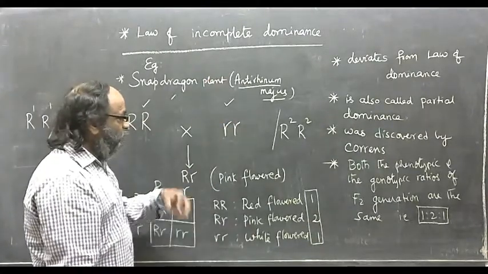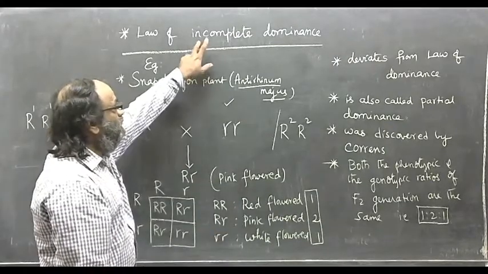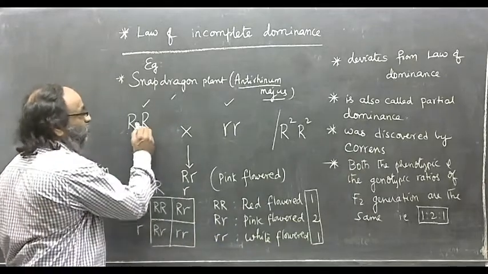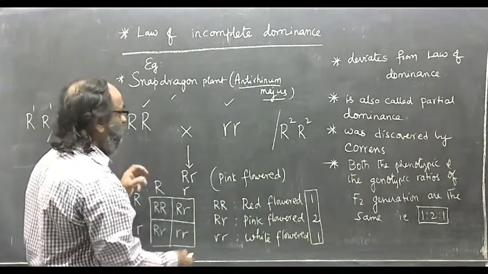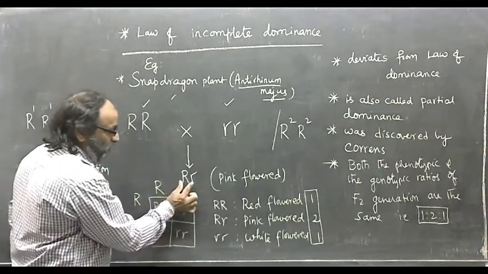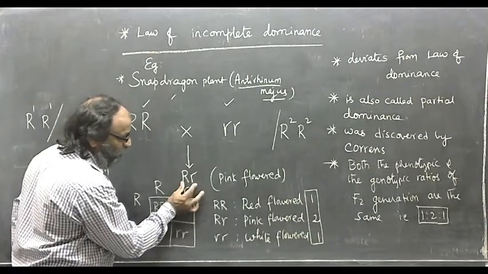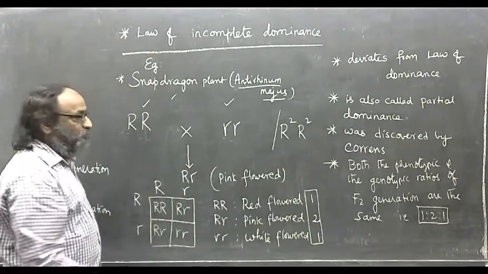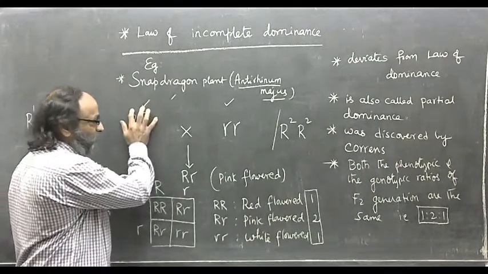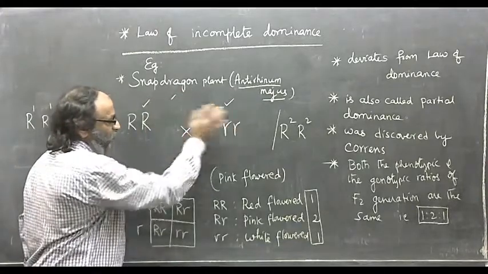Then we have to define from these results what is the law of incomplete dominance. Now try to define what is the law of incomplete dominance. When two contrasting traits are brought together in a class. What are the contrasting traits in this case? Red flower and white flower. These are the contrasting traits.